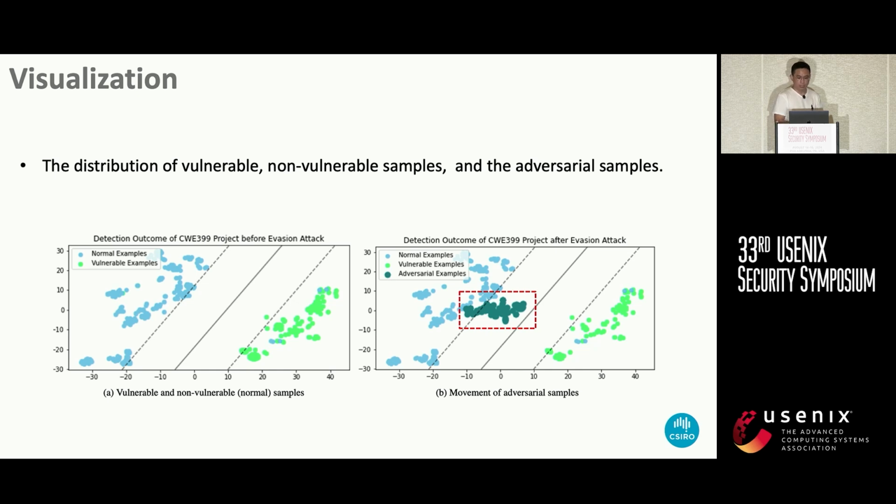So here is a visualization of the movement of the vulnerable samples after inserting the well-prepared adversary data. As we can see from the left figure, the vulnerable and non-vulnerable samples are displayed on either side of the decision boundary. However, the figure on the right shows some of the vulnerable samples are classified as not vulnerable, as identified by the red box, after inserting the well-prepared adversary data.